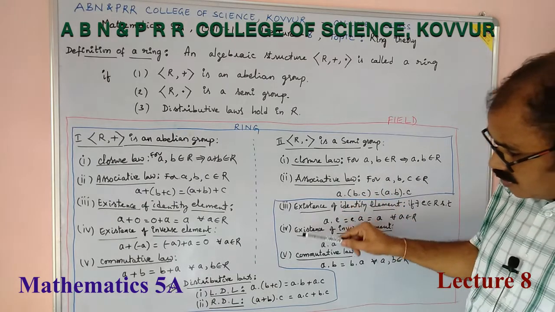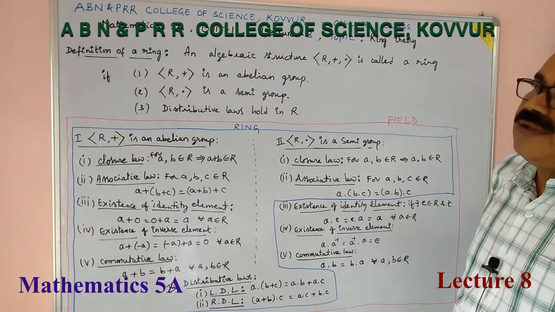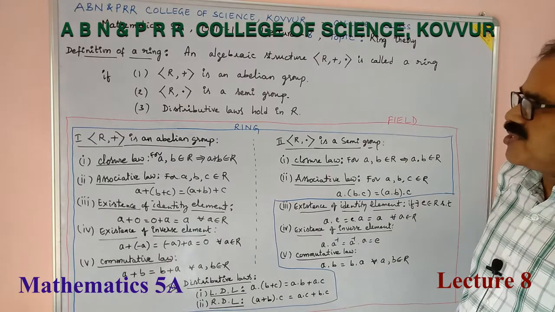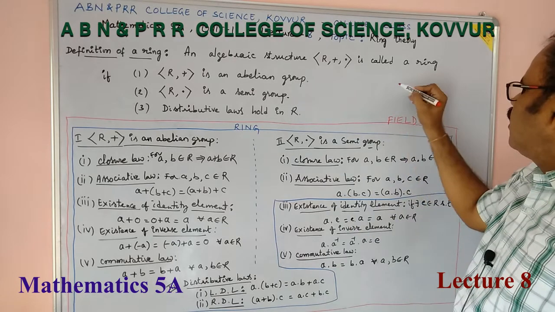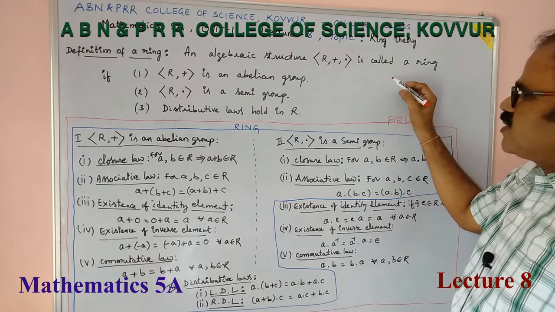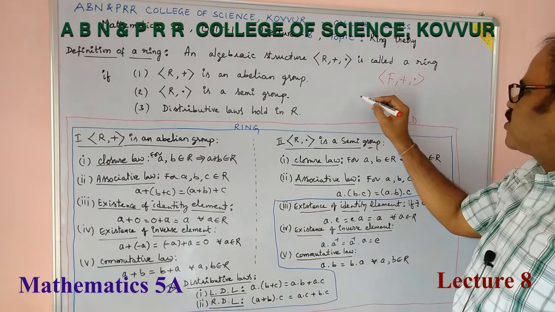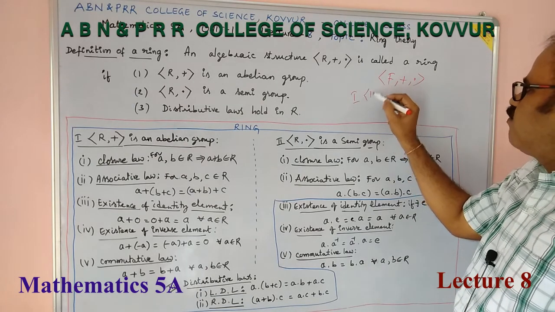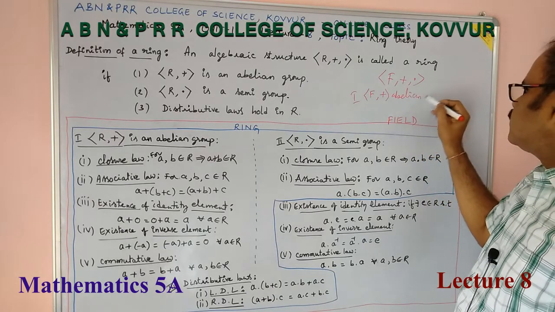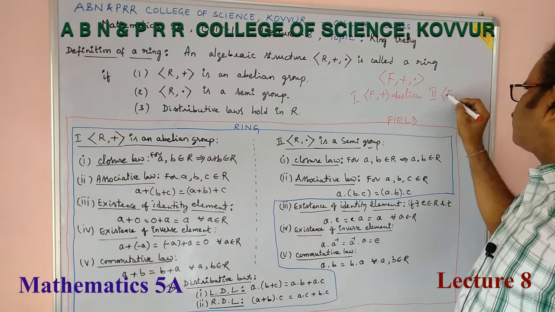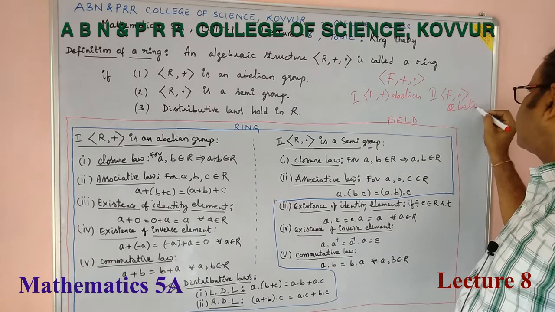If these 3 laws also follow, then that algebra structure is said to be a field. That means F plus dot, an algebra structure: F plus is abelian, and F dot is also abelian.